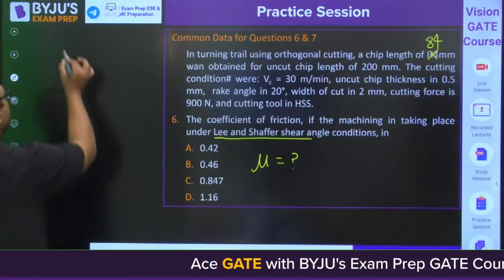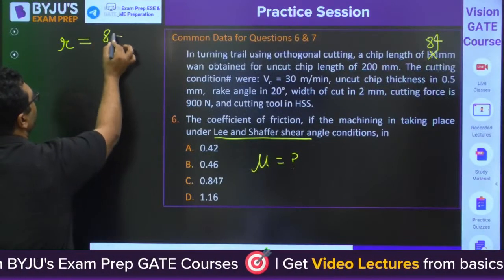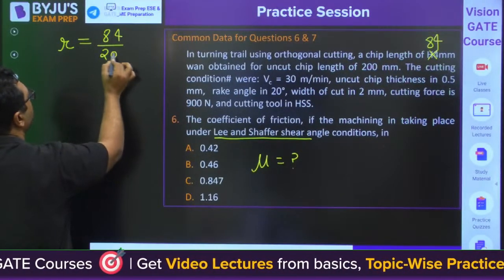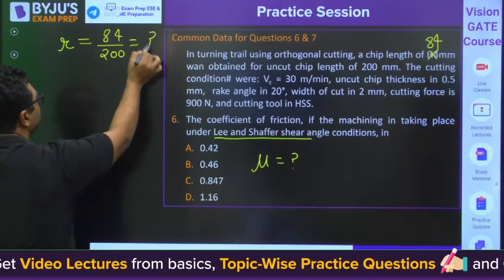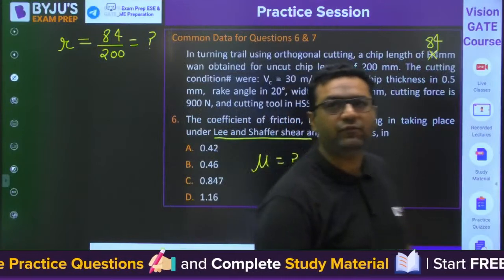So my dear, just try to solve it. First of all, you know, we would be having the r value, which is 84 by 200. This will be the starting point. Rest you try by yourself.